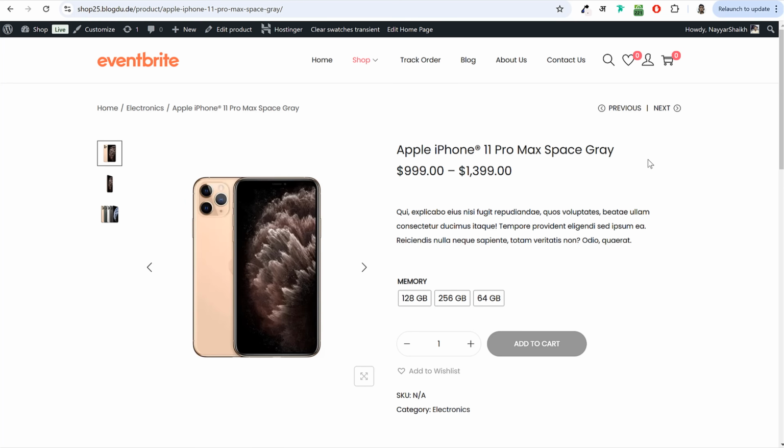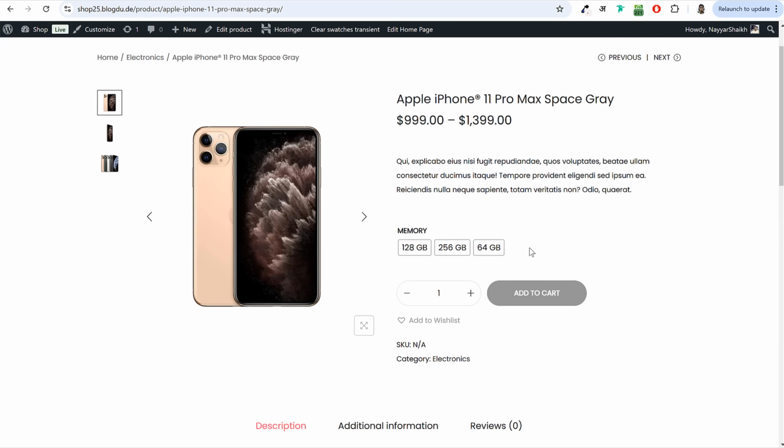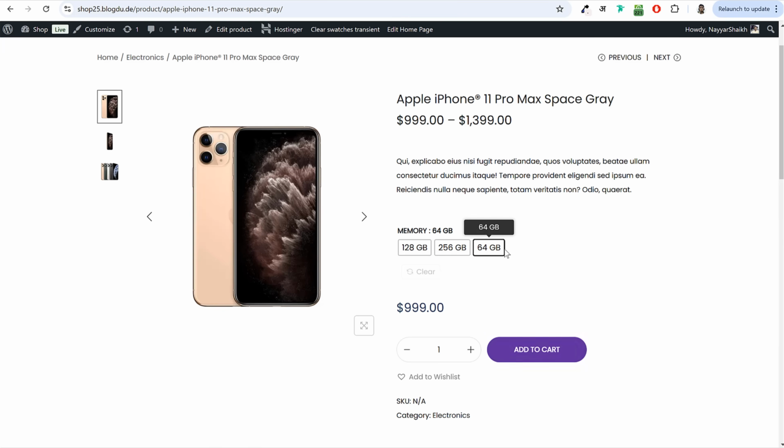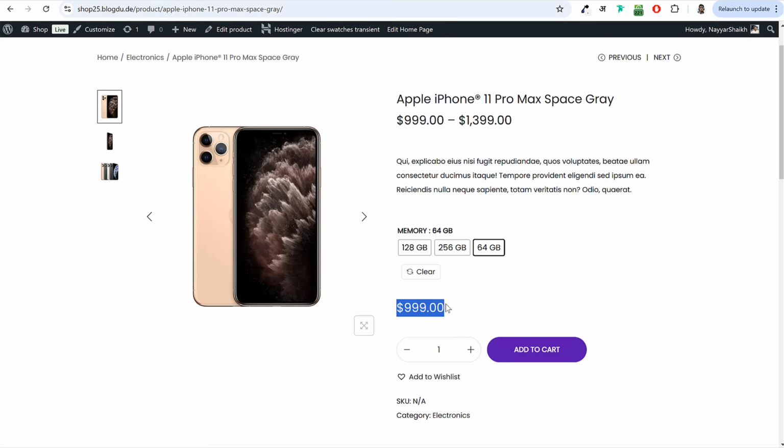And if your product has multiple variations, for example, this mobile phone is available in different memory sizes. If somebody wants to purchase the 64 GB version, they will have to pay $999. If somebody wants to purchase the 256 GB version, they have to pay $1,400. So I'll show you how you can create these kinds of variations as well. Now these variations can be used for any type of product. This was a mobile phone, or you can also take an example of a laptop wherein we have memory, RAM, and different options.